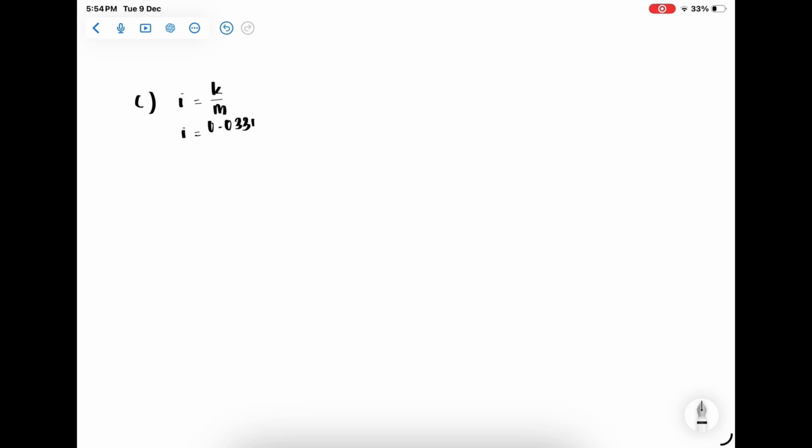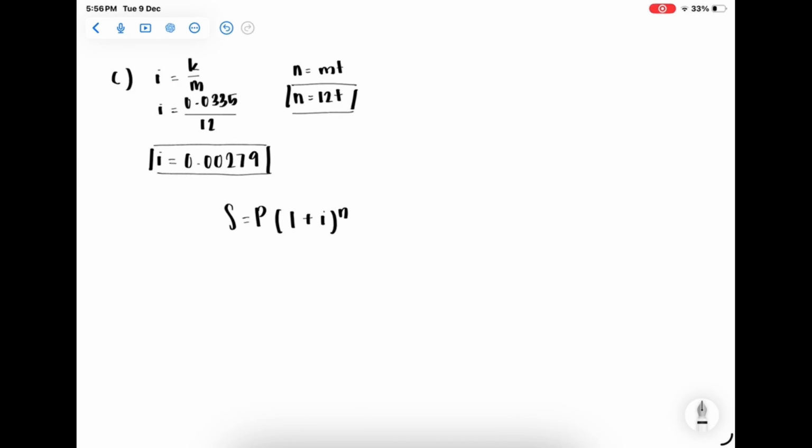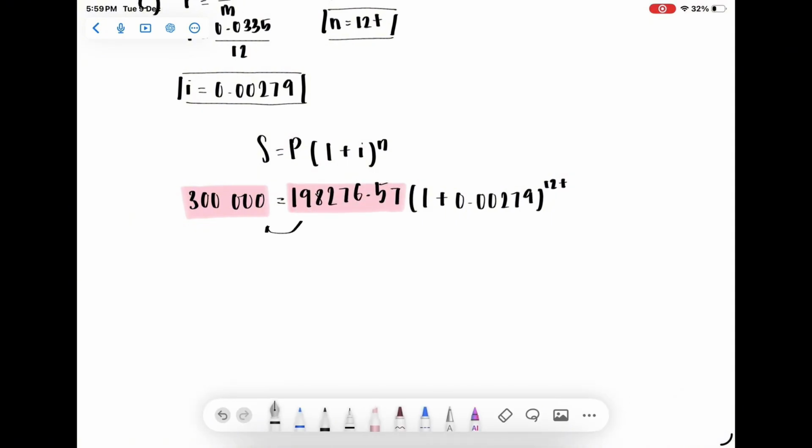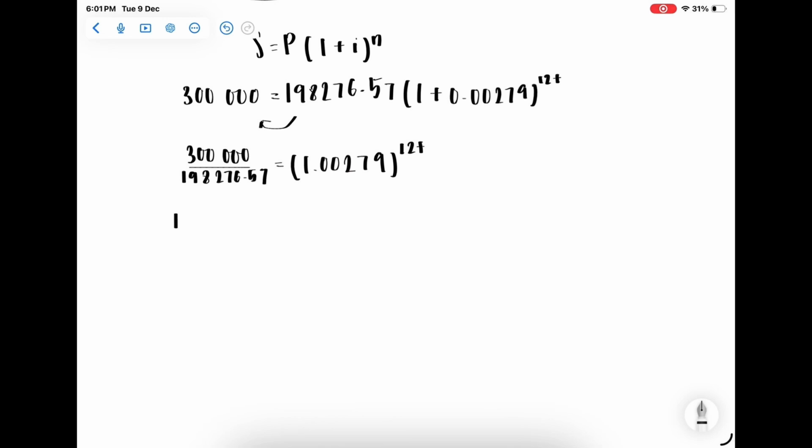C. How long did it take for Maria to earn RM 300,000 from her initial investment? In this question, we are trying to find the t. First of all, we need to find the i and the n. The equation we are using in this question remains the same as the last equation. Now, we're going to transfer the P to the left-hand side and at the same time solve the 1 plus 0.0279. We will get 1.513038 equals open bracket 1.00279 close bracket to the power of 12t.